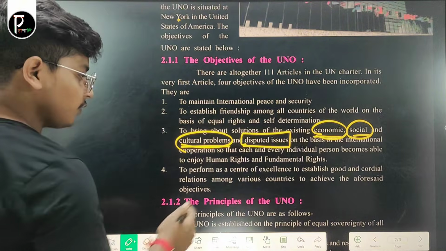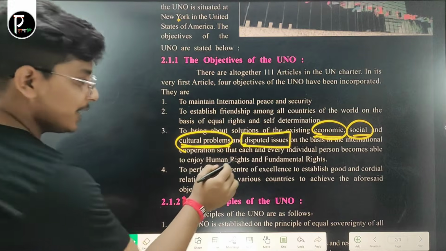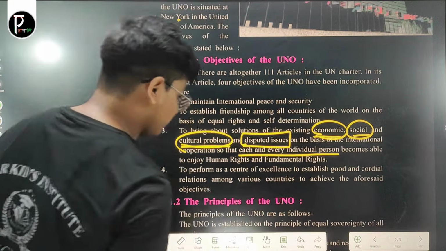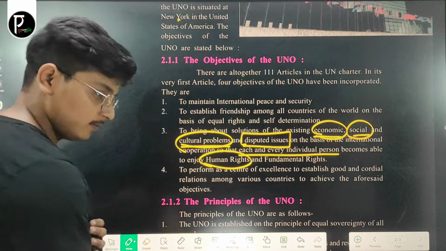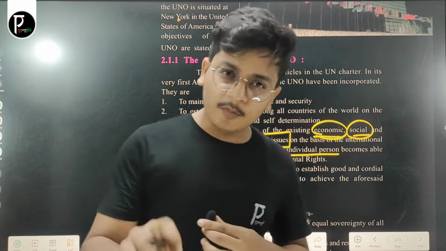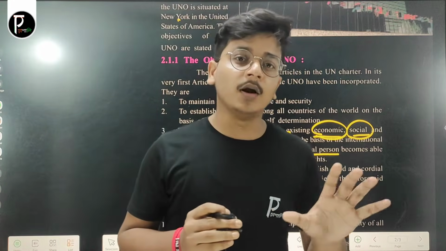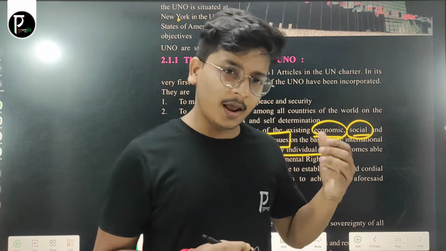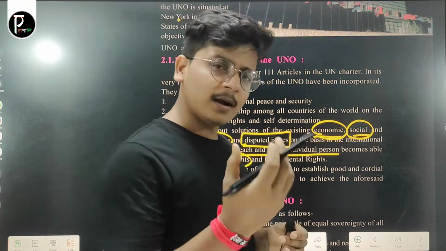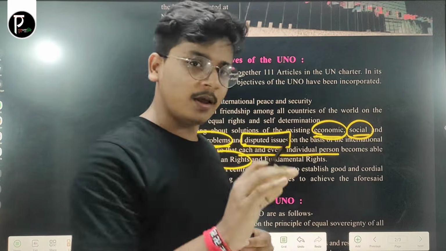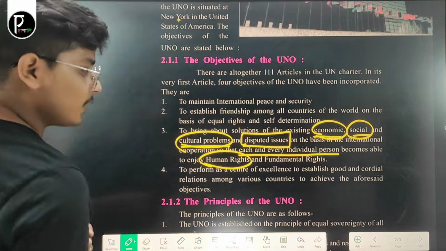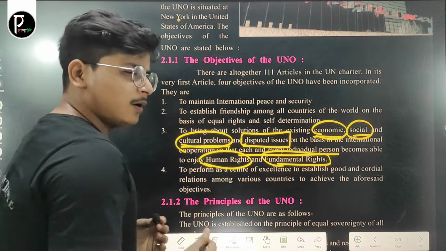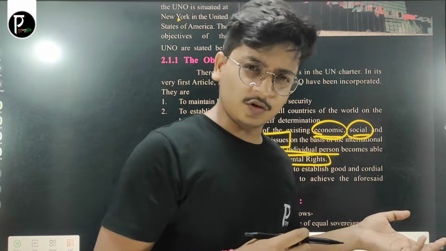And on the basis of international cooperation, so that each and every individual person becomes able to enjoy human rights. Okay, that means every person in the country is able to enjoy human rights. Human rights are basically rights that are enjoyed by humans regardless of sex, caste, and race. As you know what fundamental rights are, they are already written in the Constitution of India.